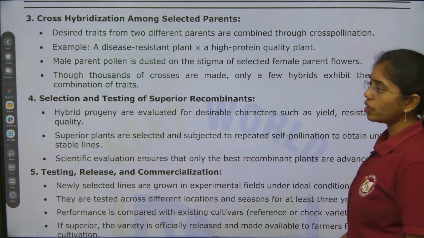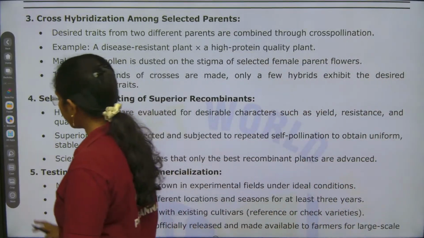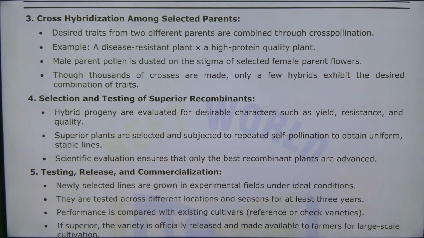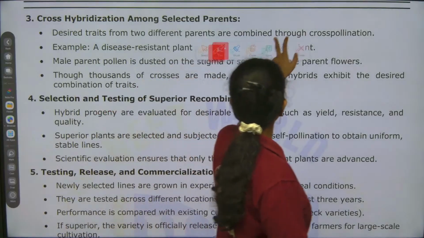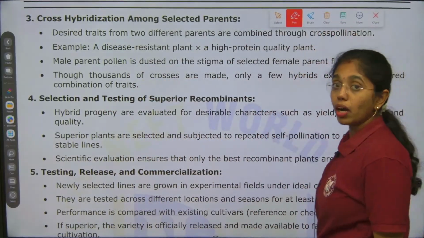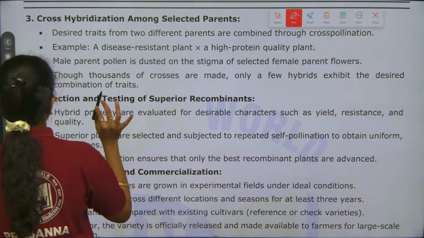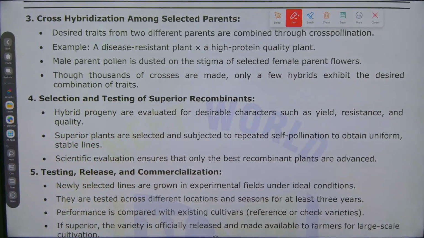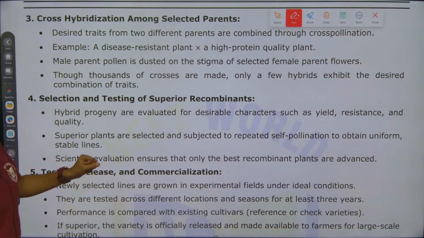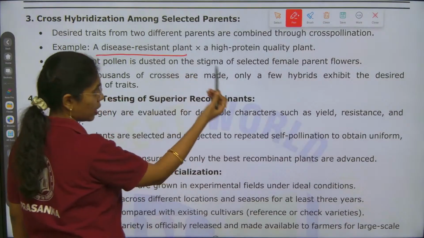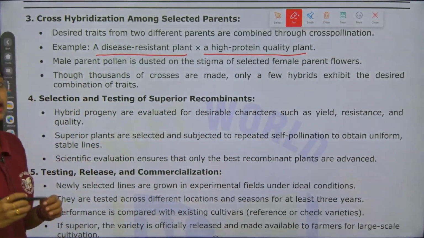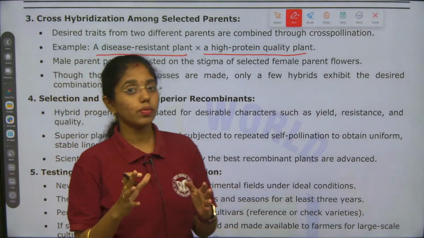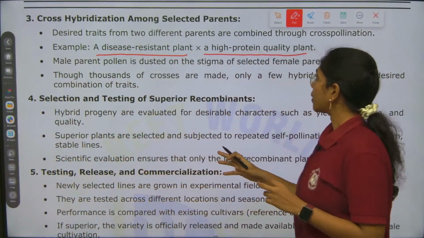Third, after evaluation and selection, what is the third step that we take? Third step is cross hybridization among selected parents. Here desired traits from 2 different parents are combined through cross pollination. For example, a disease resistant plant is crossed with a high protein quality plant.